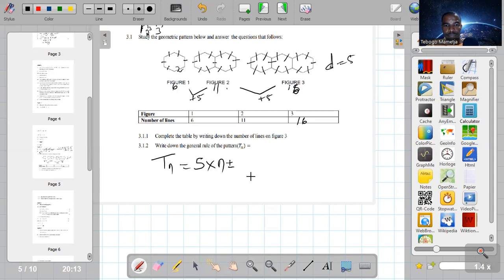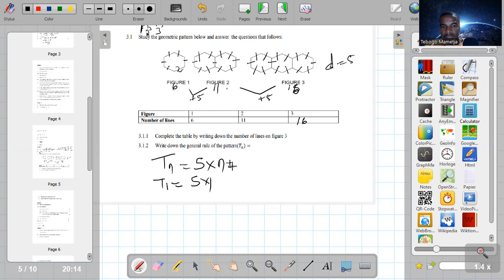In this case, for term 1, which is T1, in the place of n we put 1. Then it's going to be 5 times 1, which gives 5, but we must get 6, because the first figure, or the first position, has a 6.